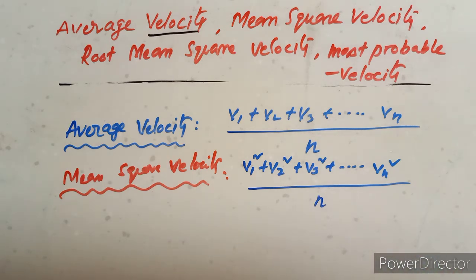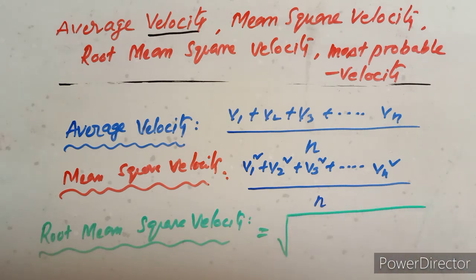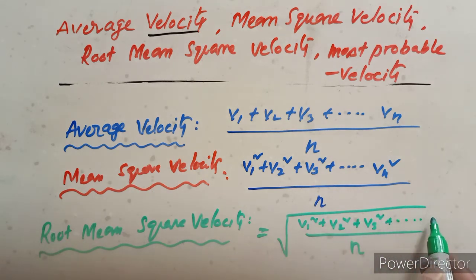Next one, root mean square velocity, which we already discussed. Root mean square velocity means the root of the mean of the squares of velocities: v1 square plus v2 square plus v3 square and so on up to vn square, upon n.